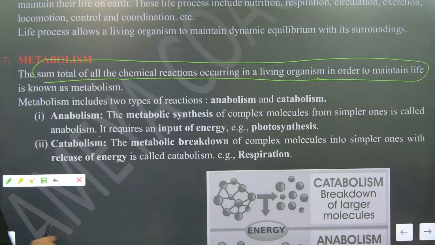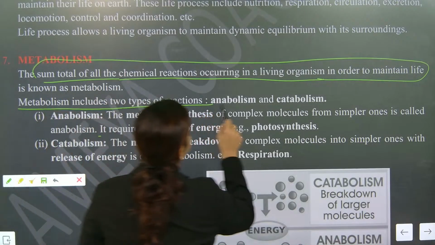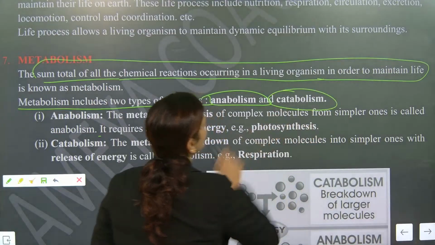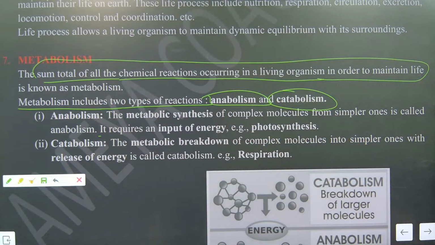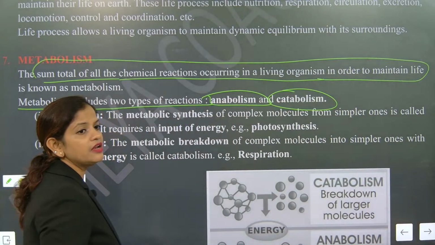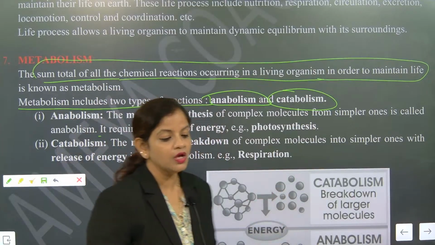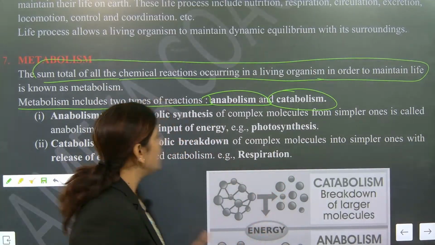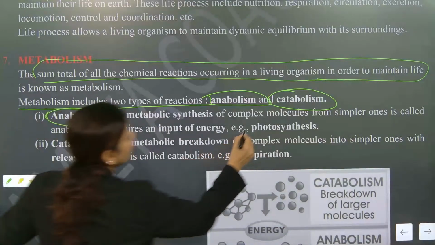Now it is called metabolism. Metabolism includes two types of reactions: one is called anabolism and the second is called catabolism. How many types of reactions are there? Two. What are they? Anabolism and catabolism. Now the problem comes: which one is for plants and which one is for animals? Please note that down. Don't make a mistake in this section. Anabolism is for plants.